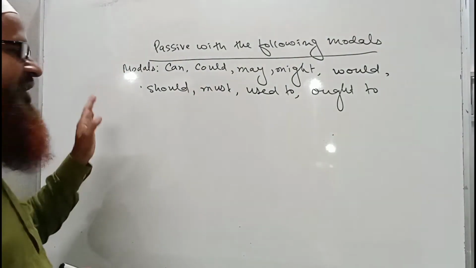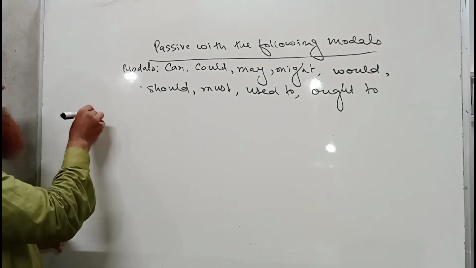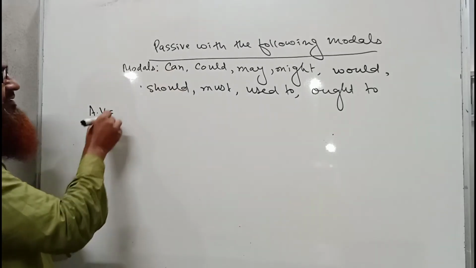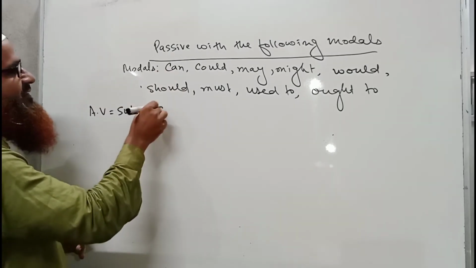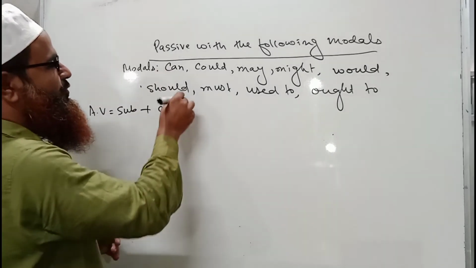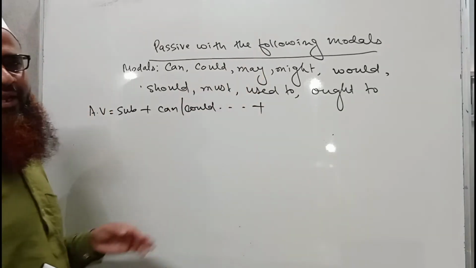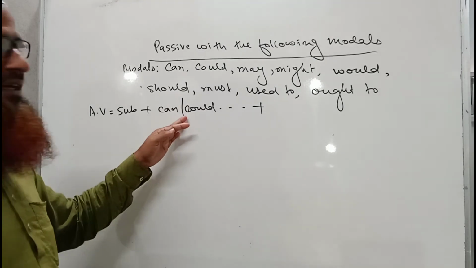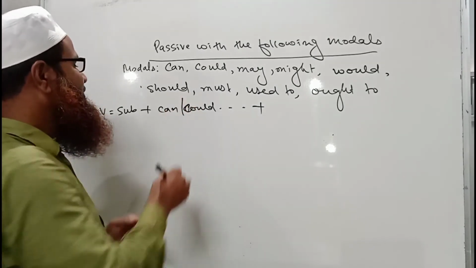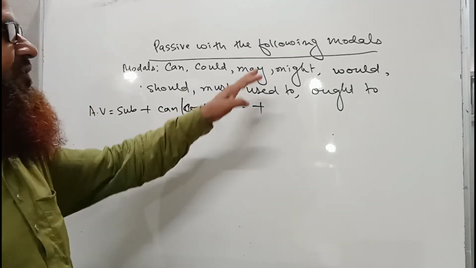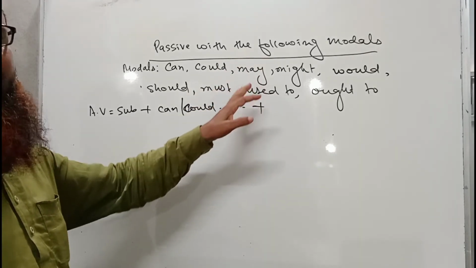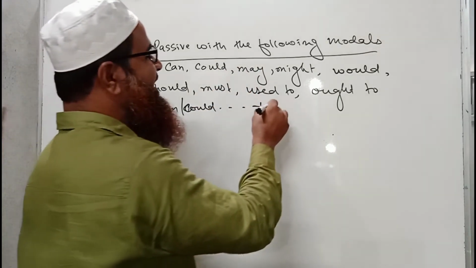Here I am writing the active voice of these models: subject, and there will be can, could, may, might. All these models will come here under the banner of this rule. So subject, can, could, will, would, shall, should, every word will come here. Then the main verb.